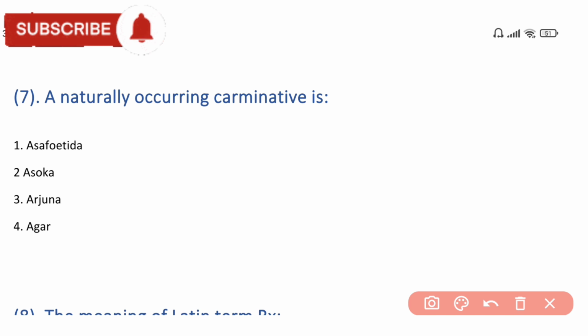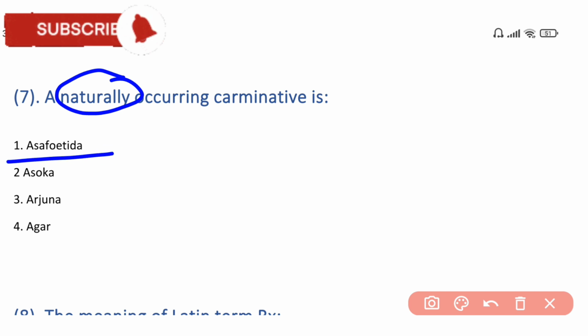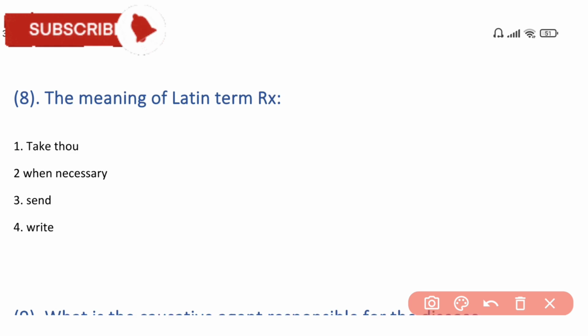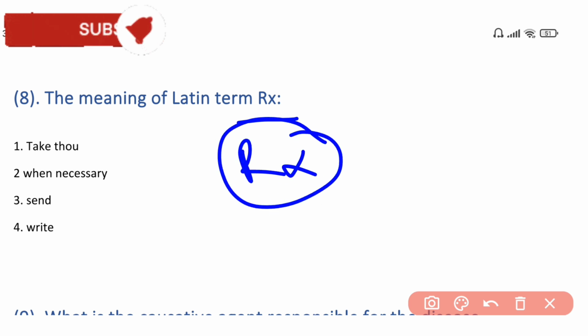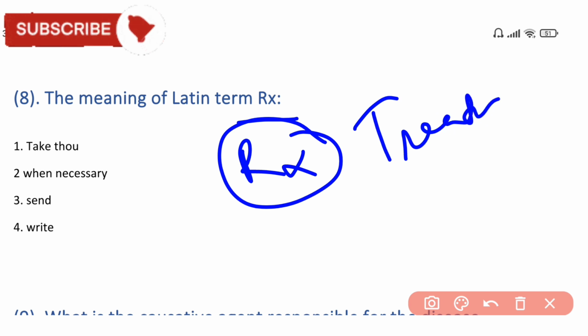Next is: a naturally occurring carminative is. Naturally occurring carminative means naturally present. The answer is asafoetida. Asafoetida is also known as hing. Hing is a naturally occurring carminative. The next is: the meaning of the Latin term Rx. I think everyone knows about the term Rx. Rx means treatment. In this the answer is take two.